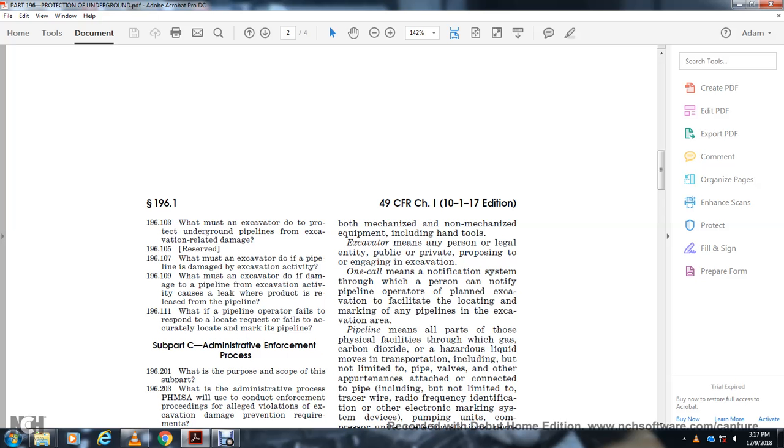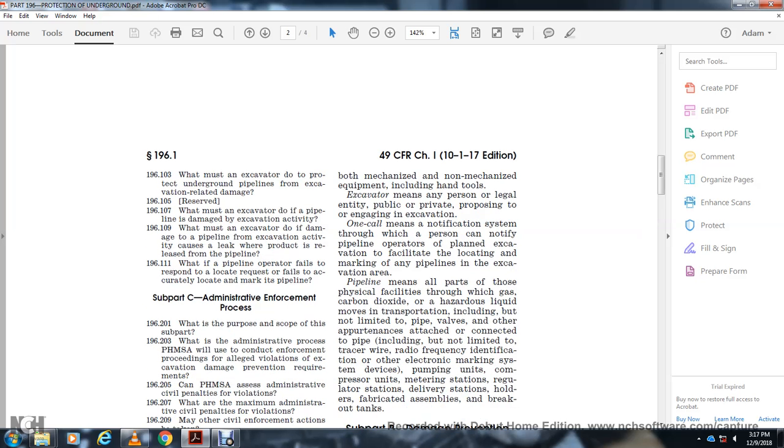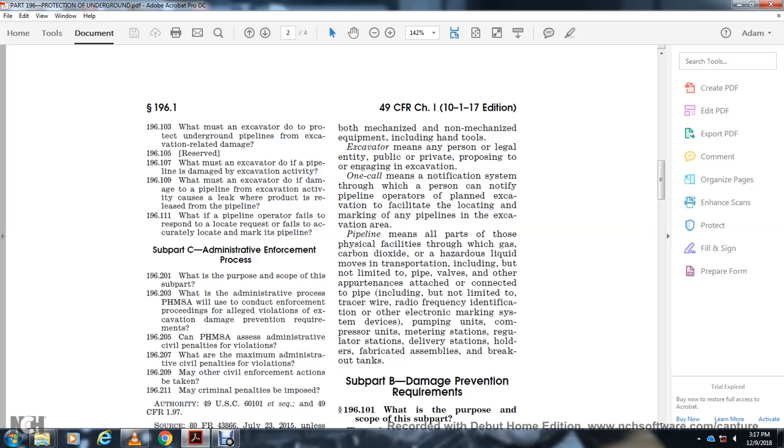So Part C, what is the purpose and scope of the subpart? What is the administrative policy for the conduct of enforcement proceedings for alleged violations of excavation damage prevention requirements? 196.205, can PHMSA accept an administrative civil penalty for the violation? 196.207, what are the maximum administrative civil penalties for a violation? And 196.209, may other civil enforcement actions be taken? And 196.211, may criminal penalties be imposed?